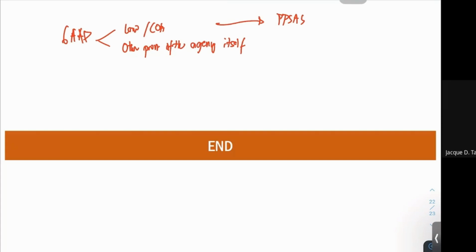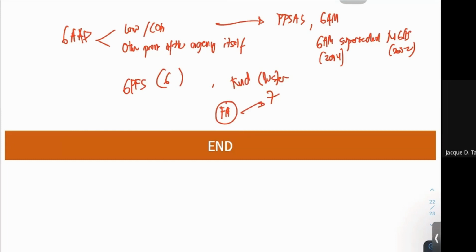And based on the GAM, we have the following GPFS. We have 6 items. Furthermore, take note, there is now a fund clustering. It is now clustered into 7 fund clusters. So from fund accounting, we have now fund clusters. That is your introduction to GAM.